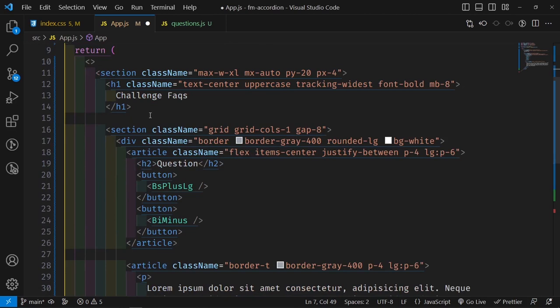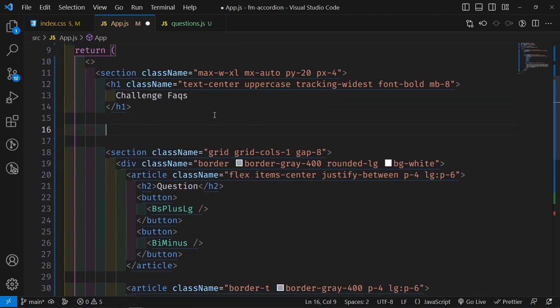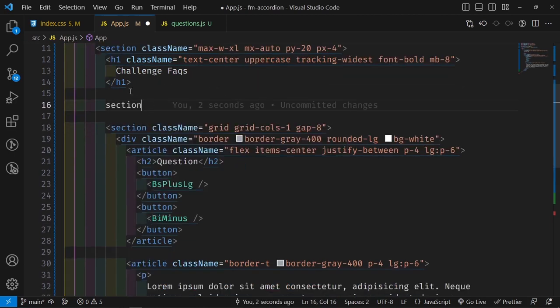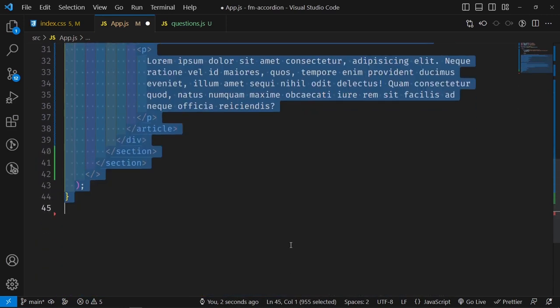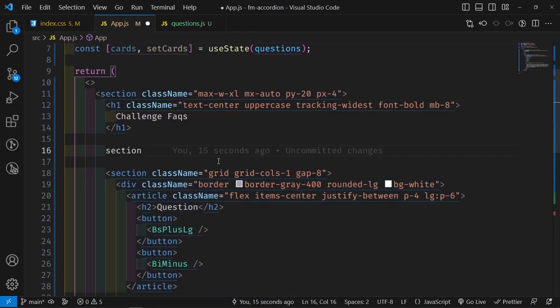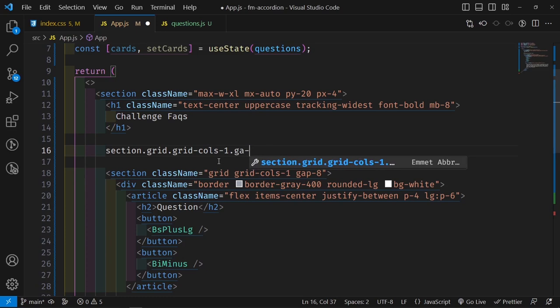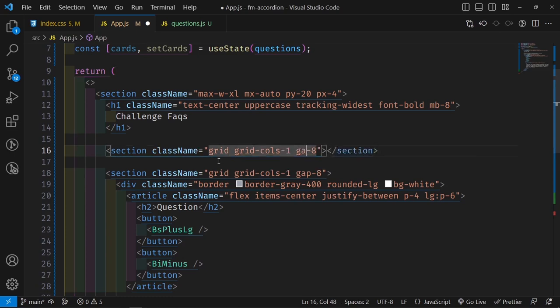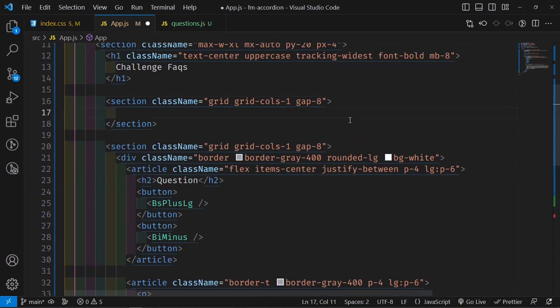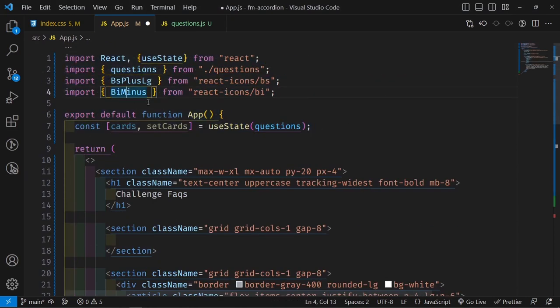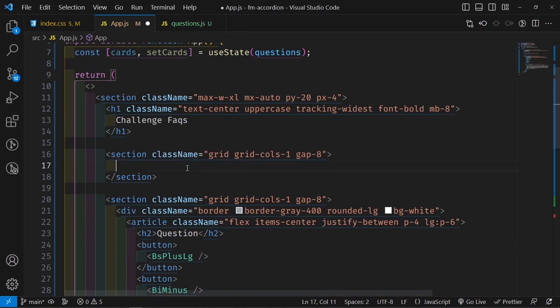And then what we can do now is go ahead and create a section here. Now this is going to be a duplicate because I don't want to be substituting the values inside here. So I'm going to say section, and this section is going to have a class of grid and grid-cols-1 with a gap of 8. So it's basically the same section as this one, but in this section I want to map over my questions data and then display a component which is going to be rendering that particular question.